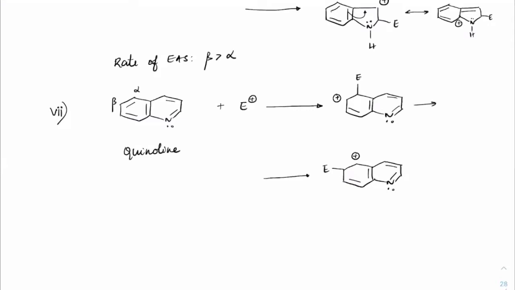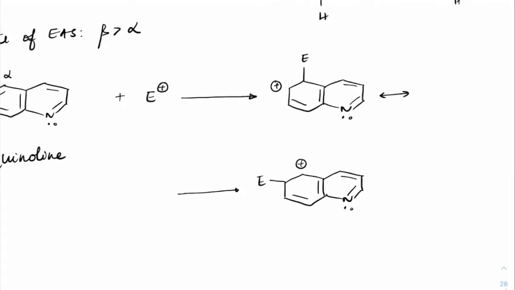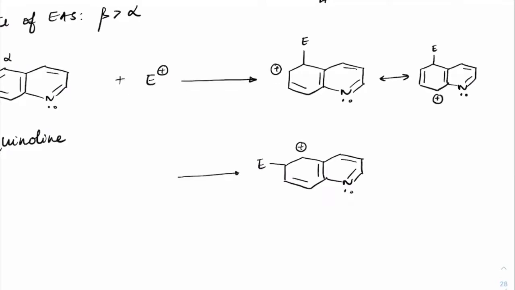Now see, writing one more canonical here, we will get a double bond here, positive charge here. But did the aromatic nature of pyridine change? No, here it didn't change. The ring is retained. But here, the minute the positive charge is here, the pi bond will shift here, and the double bond will come here.